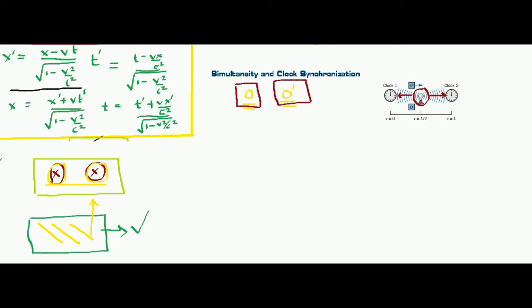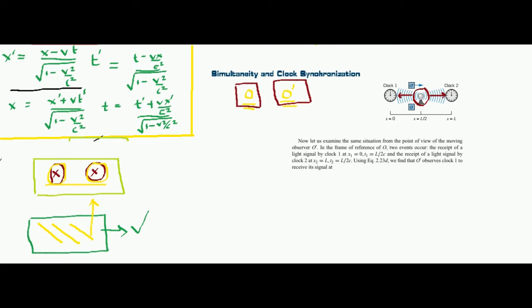Let us do some calculation. From the O dash frame, these two events are different things. The starting of clock number 1 is one event and the starting of clock number 2 is another event. The starting of clock number 1 happens at point x1, which is at 0, and the starting of clock number 2 happens at point x2, which is at L. Now what we'll do is we'll make some transformations.